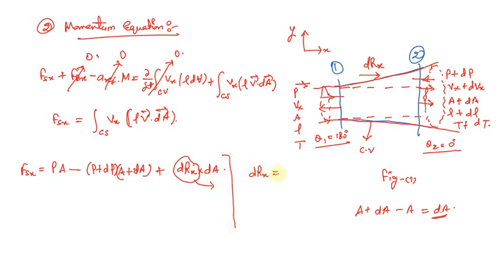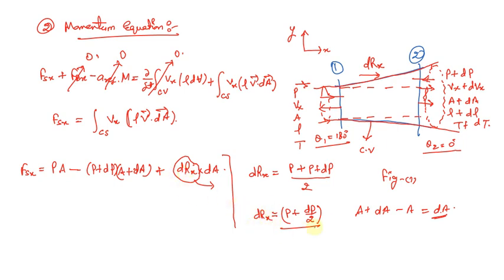So dRx will be equal to, this force is the average force. So what is the average force per unit area? It is the average pressure that is working on the circumference of this particular section. So let us find out the average pressure. The pressure at section 1 is P, and the pressure at section 2 is P plus dP, and the average of them, divided by 2, will be P plus dP by 2. So this will be the pressure which is multiplied with dA to give dRx.